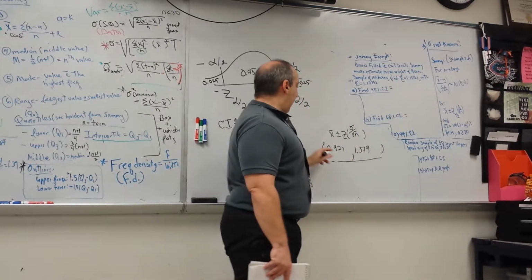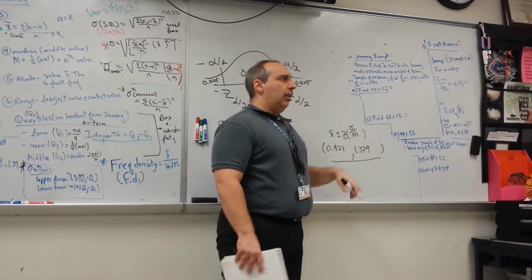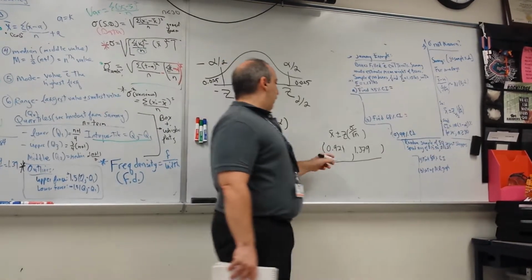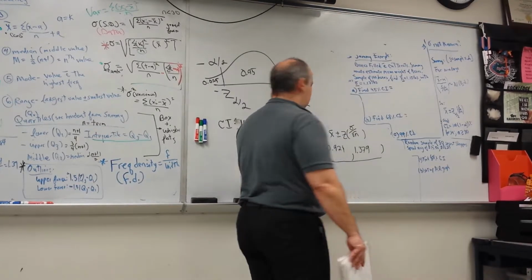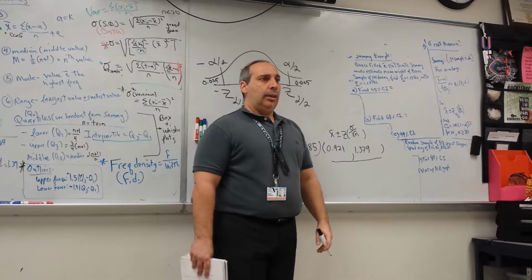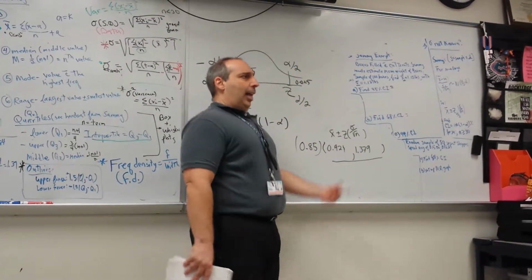Pretty good? If I had a value, they like to ask this on Cambridge, and I'll pass out the Cambridge material tomorrow. And then I've got to do population means. It's almost identical, okay? If you had a value of 0.85, would you accept that value as the mean for widgets? And the answer is no. Good. Why? Because it's outside.